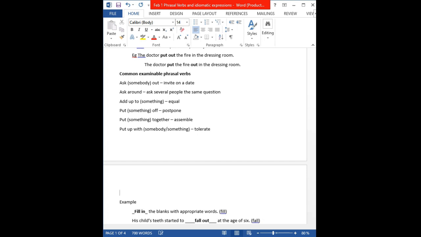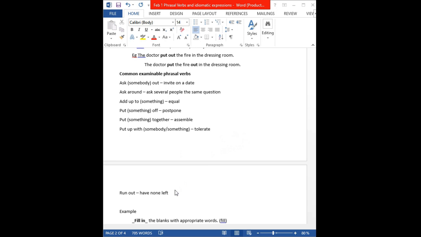Then the next one we have is run out. Run out is a phrasal verb. To run out means to have none left. So you can say that while preparing breakfast, I realized that I had run out of toast, meaning that there's no more bread left for you to eat. Then let's look at two, and then we can move on.